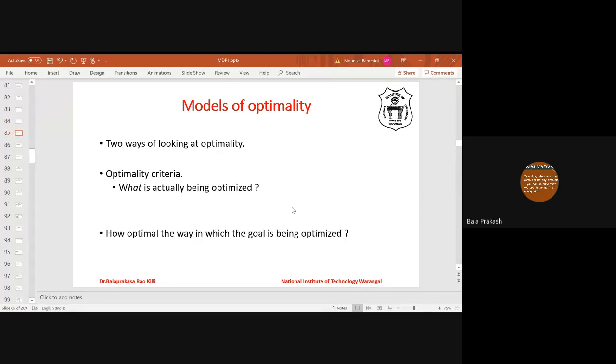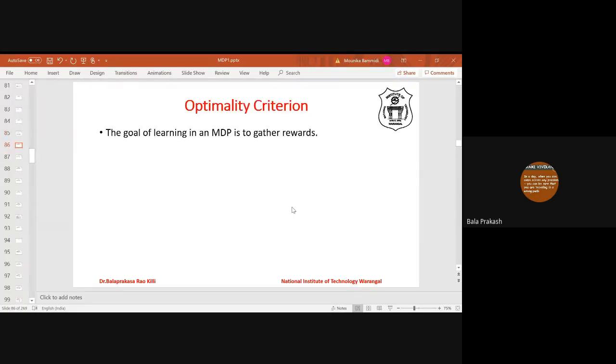And the second one is, to achieve this optimal policy, or optimal sequence of decisions, we have to use some algorithm. Now, what is the efficiency or optimality of this algorithm? This is the second way of looking at optimality: how optimally our algorithm is achieving the goal. First we'll see optimality criteria, then we'll see the efficiency and optimality of the algorithm.